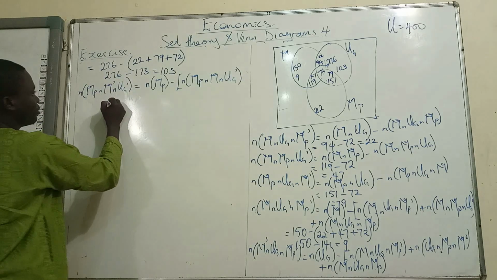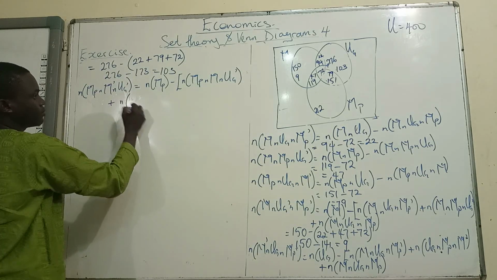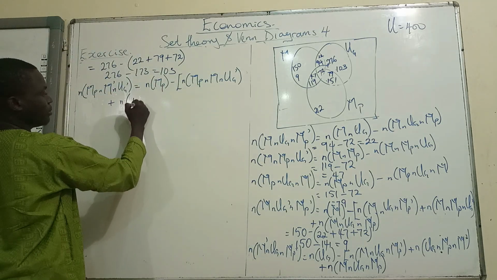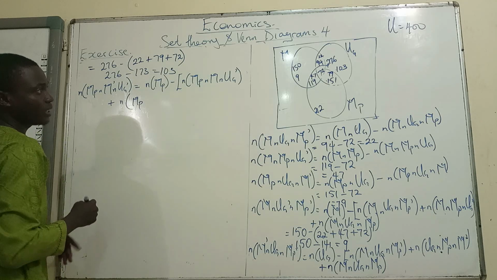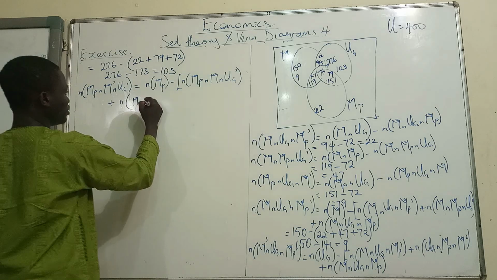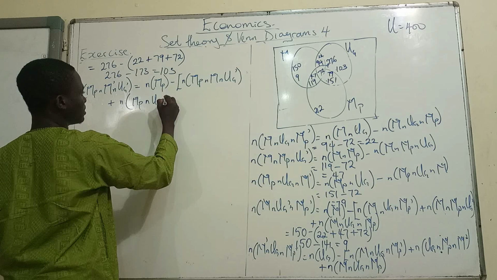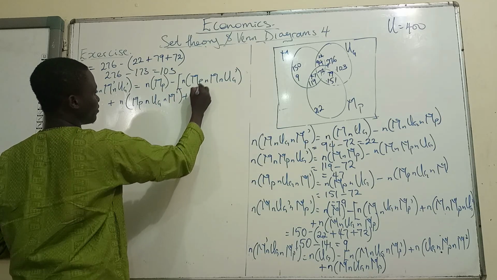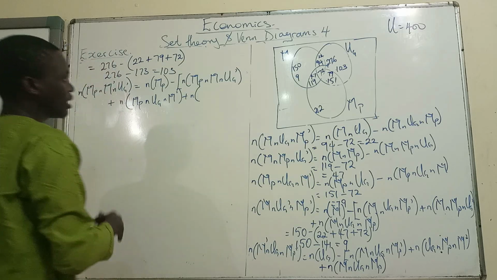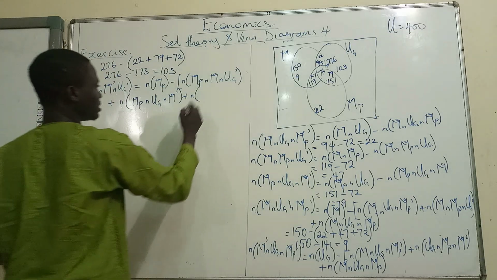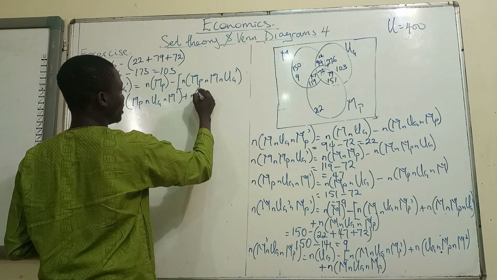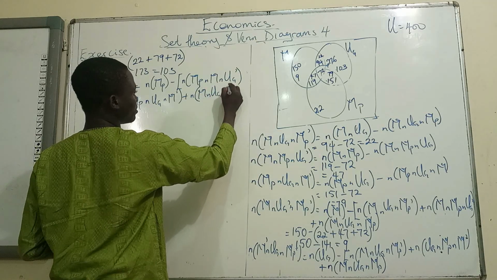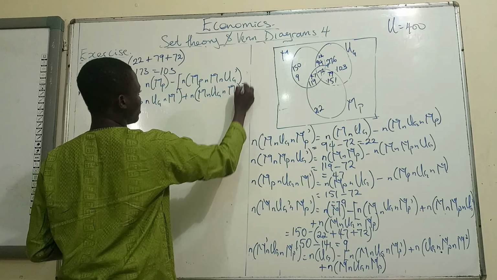Then plus cardinality of people that are married and as well undergraduates, MP intersection UG intersection M prime, because men are not there now. Then plus cardinality of those that are married and as well are men and undergraduates, which is 72. So cardinality of M intersection UG intersection MP. Alright, then we close it.